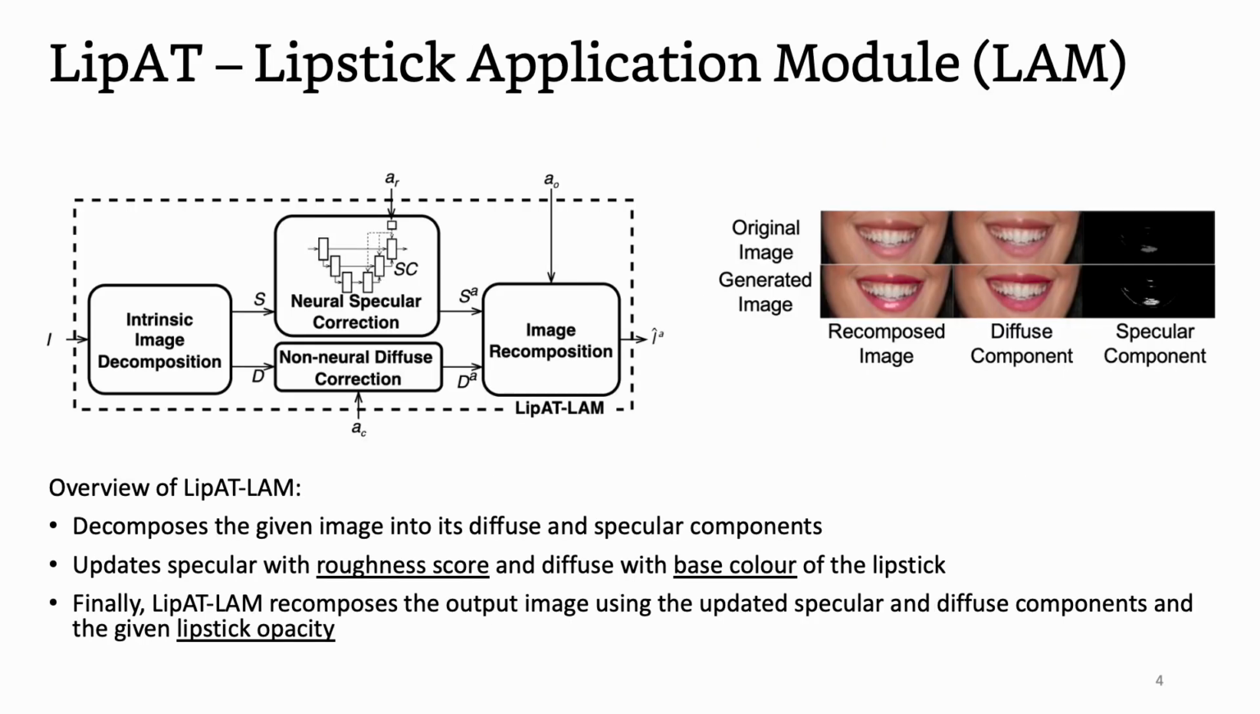The lipstick application module first decomposes the given image into its diffuse and specular components. Following that, it will update the specular component using the roughness score and the diffuse component using the base color of the lipstick. As the final step, the application module recomposes the output image using the updated specular and diffuse components and then updates the output using the lipstick opacity.